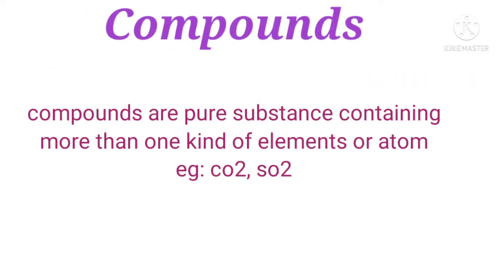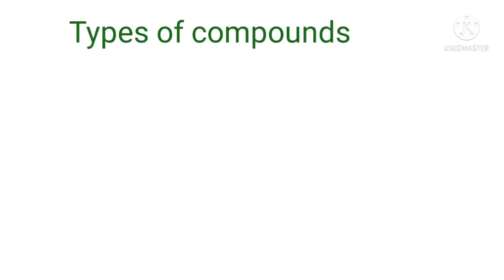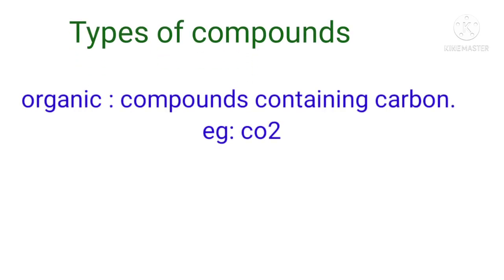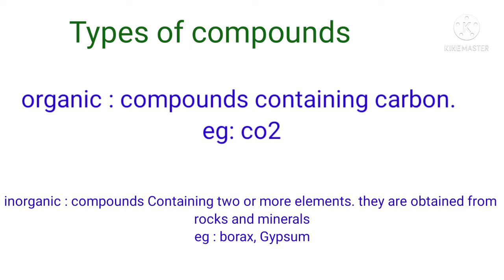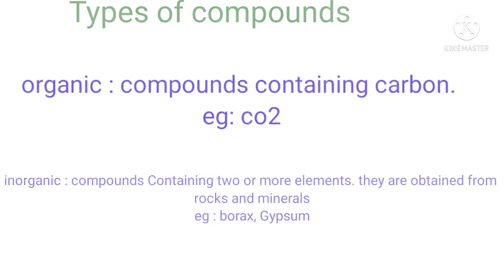Next is compounds. Compounds are pure substances containing more than one kind of element or atom, for example carbon dioxide and sulfur dioxide. Next we will study about types of compounds. There are two types. Compounds containing carbon are called organic compounds, for example CO2. Next is inorganic compounds. Compounds containing two or more elements, which are obtained from rocks and minerals, are called inorganic compounds, for example borax and gypsum.